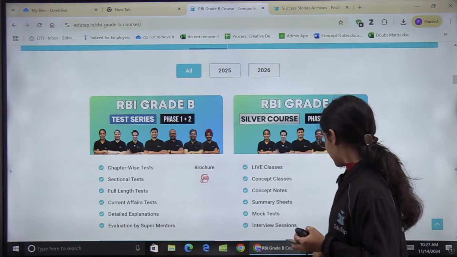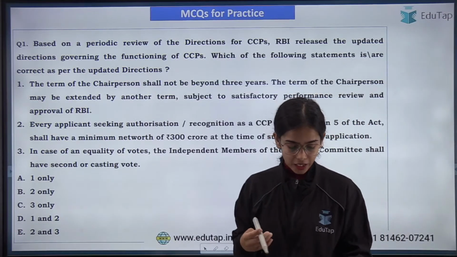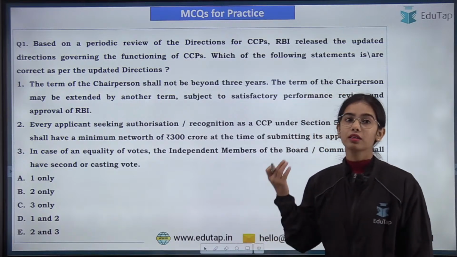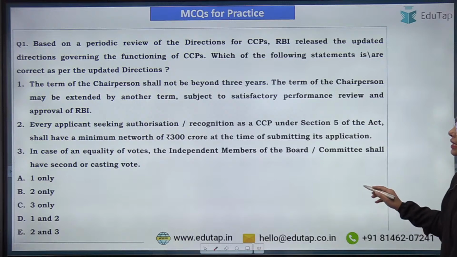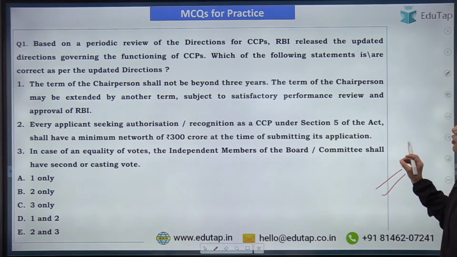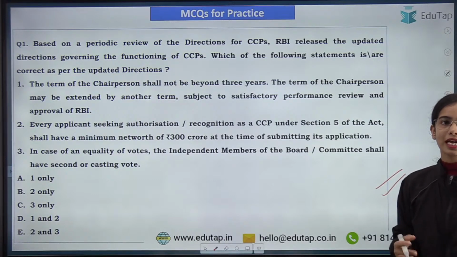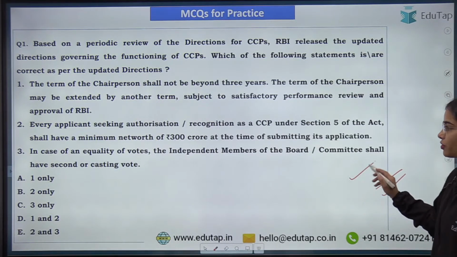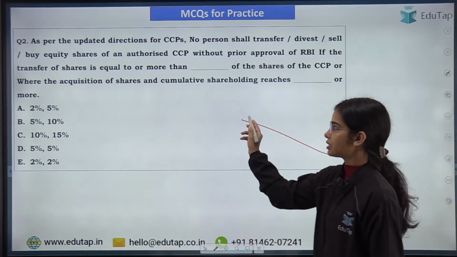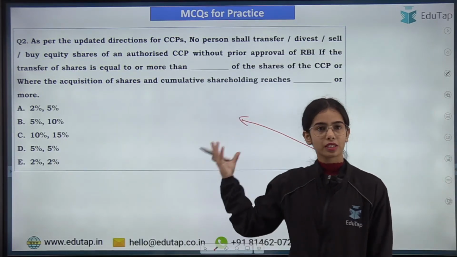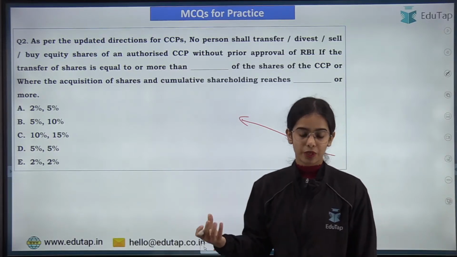Okay, now I hope today's topic was clear to you. If you have any confusion, you can write in the comment section. Now this is the first question. I hope you will be easily able to answer it. Which of the following statements is or are correct as per the updated directions, you have to tell me. And the second question is regarding the investment. This is also an easy question. If you remember the percentage, you will be able to answer the question very easily.